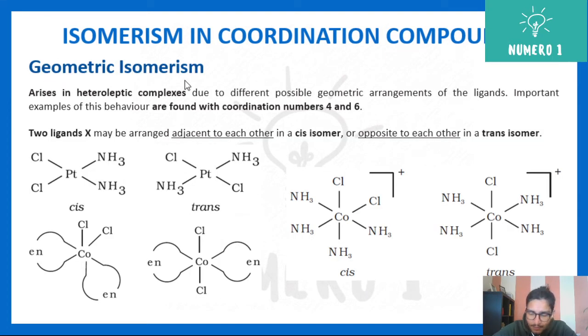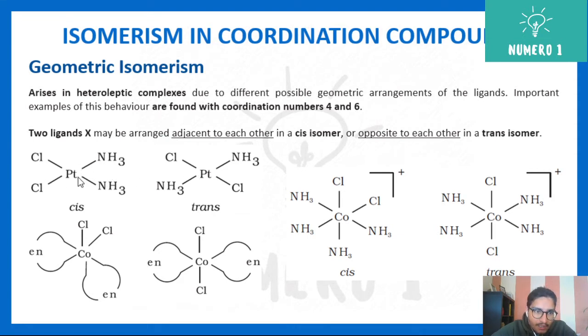Geometrical isomerism. Now, geometrical isomerism arises in heteroleptic complexes. Okay, heteroleptic means they have more than one type of ligand. That is due to the different possible geometric arrangements of the ligands. So important examples are found in coordination number 4 and 6. You can see this is your Pt, the central metal atom or ion, and Cl, Cl, NH3, NH3 are ligands.